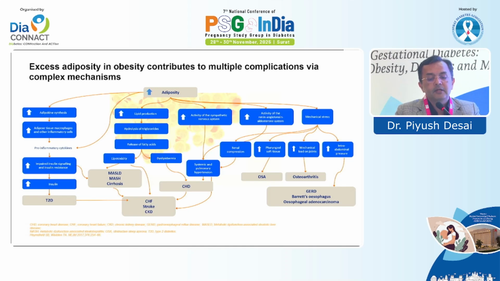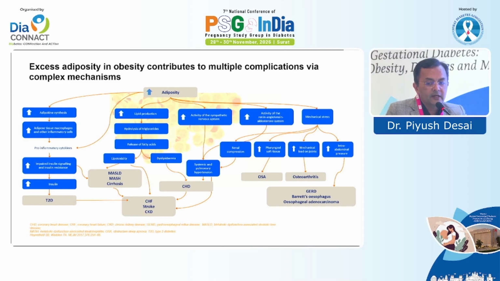And why? Because of multiple pathophysiological changes going on inside the body: increased adipokine synthesis, which leads to adipose tissue macrophages and other inflammatory cells, disinhibition, which leads to pro-inflammatory cytokine release. That also causes hyperinsulinemia, and later on beta cell dysfunction leads to type 2 diabetes.